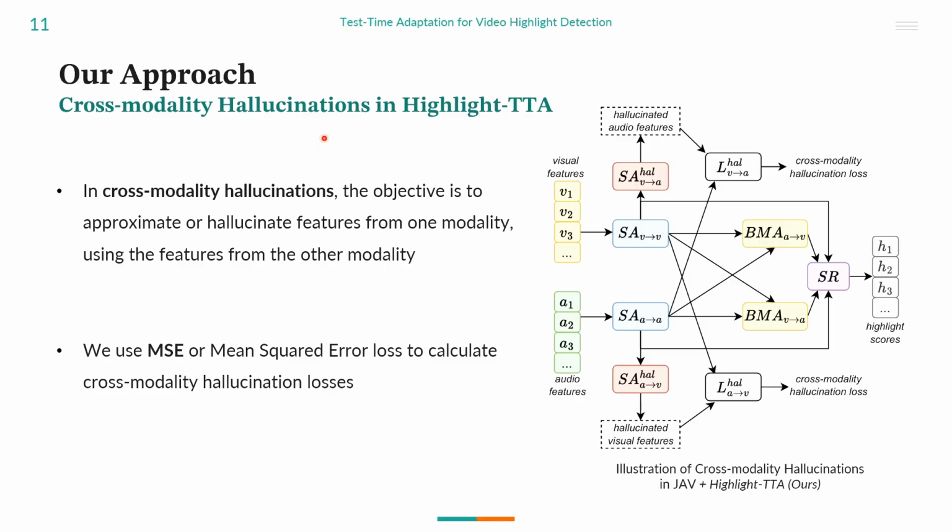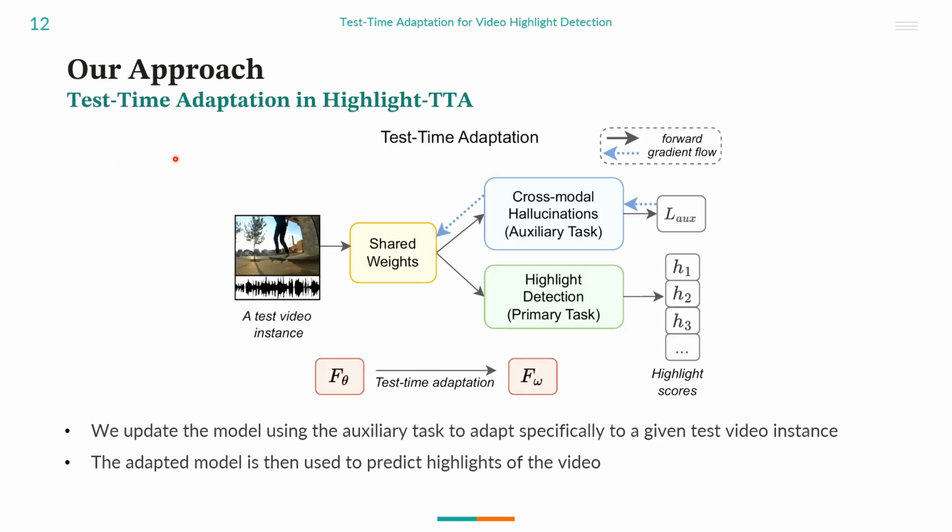The first hallucination module on the top hallucinates audio features using the visual features, and the second module at the bottom hallucinates visual features using the audio features. The cross-modality hallucination losses are calculated by comparing the hallucinated features with the actual features using mean squared error loss. We use this meta-auxiliary trained model for test time adaptation during inference.